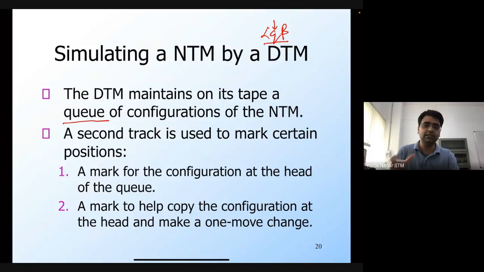There could be a set of moves, or a set of choices at that point. For each choice, we will get a new configuration. So the DTM will copy each new configuration corresponding to each of the choices, and enqueue them, so it's going to add them at the end.